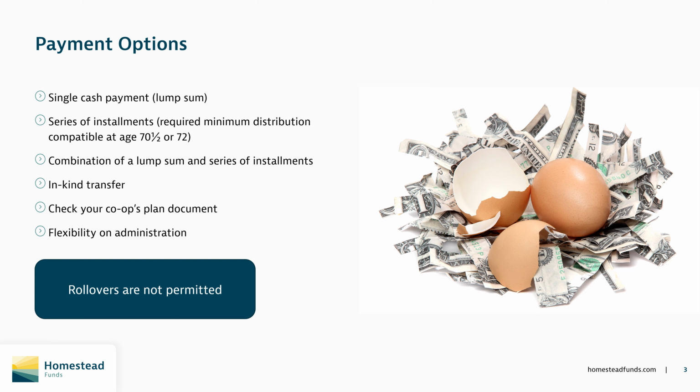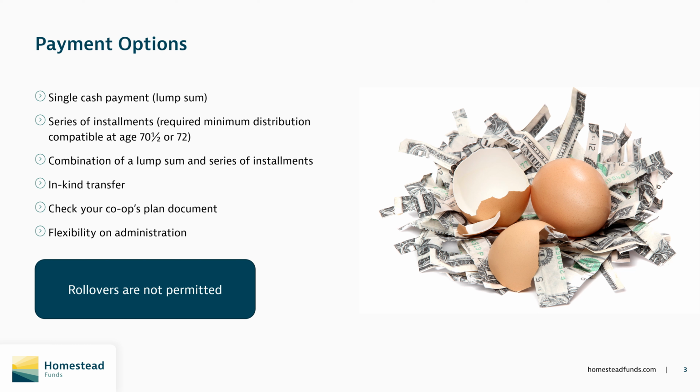Finally, there is an in-kind transfer option. In this situation, the account assets are transferred from the existing Homestead account in the co-op's name to an account in the name of the participant. In-kind transfers create the same tax consequence as a lump sum distribution, meaning the distribution is fully taxable.